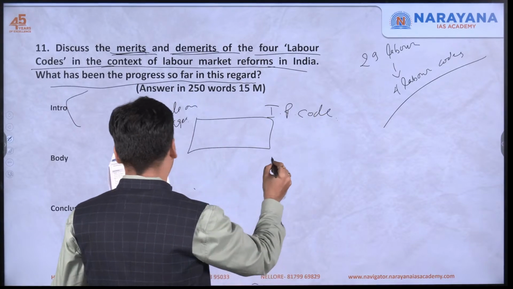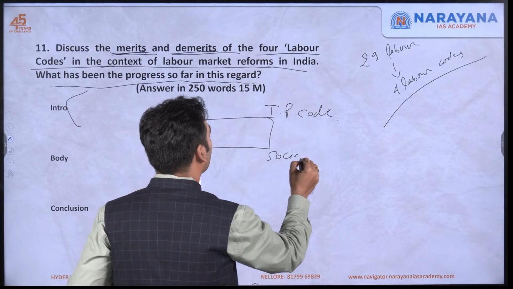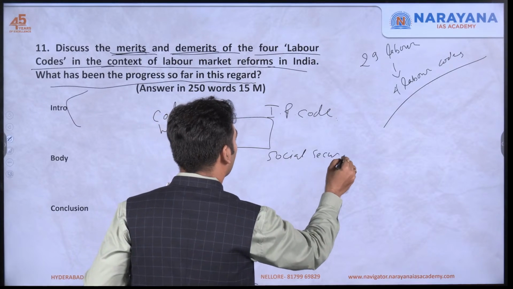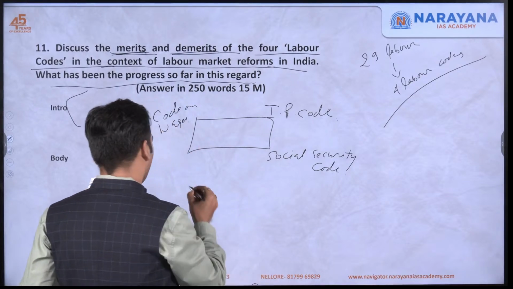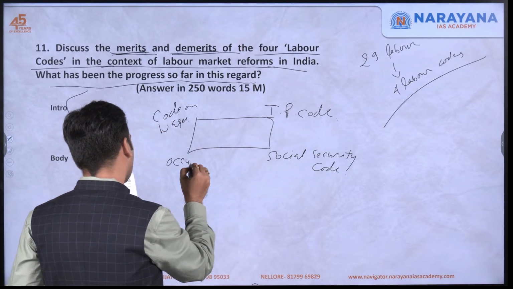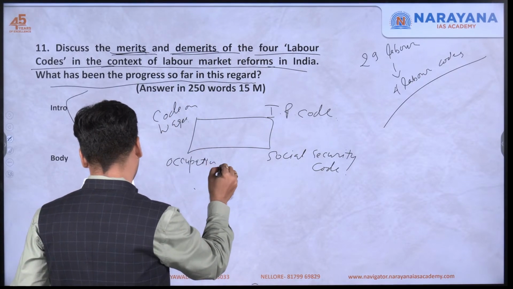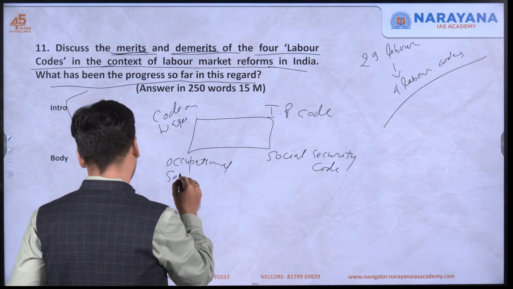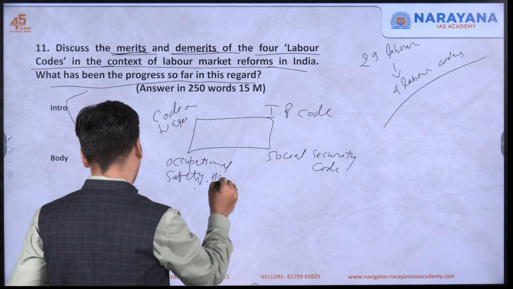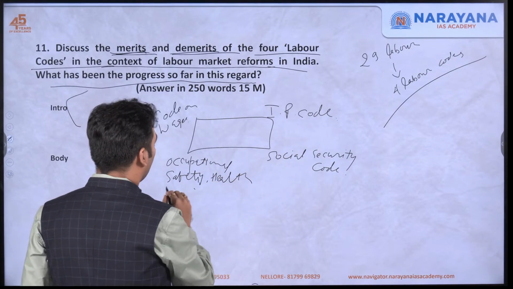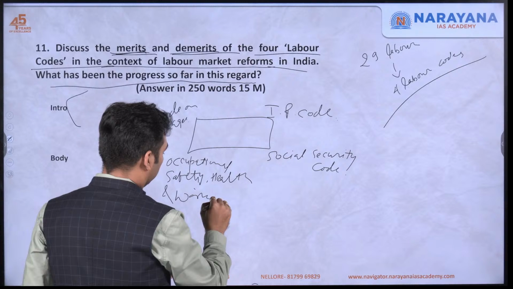Then next is social security code, and the last is occupational safety, health and working condition code.